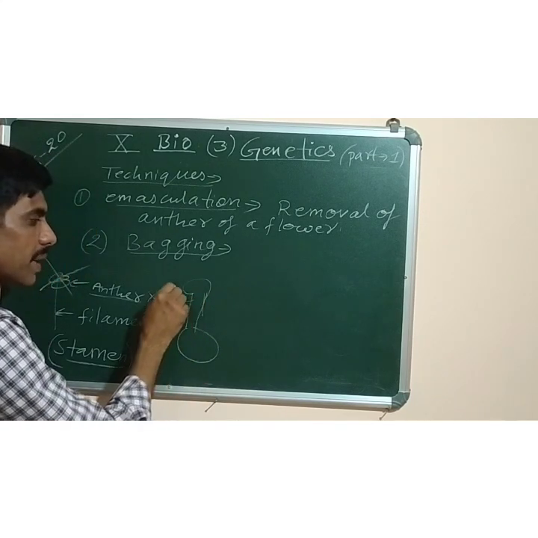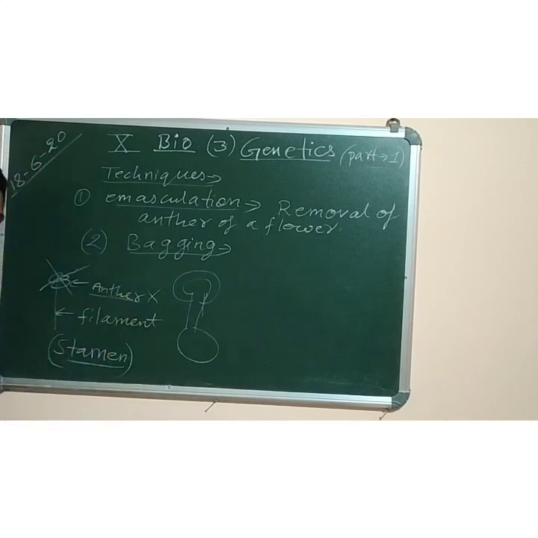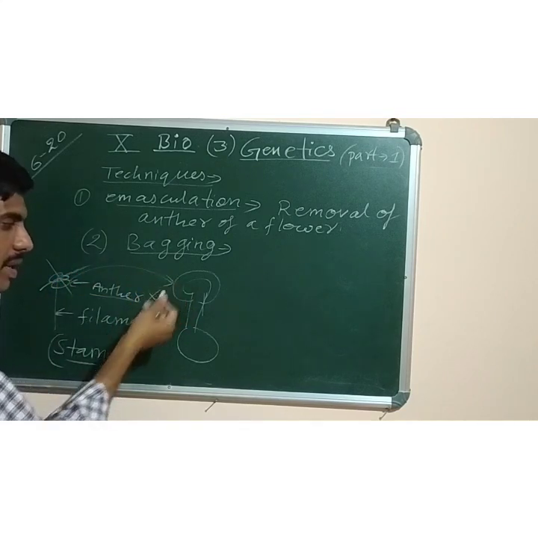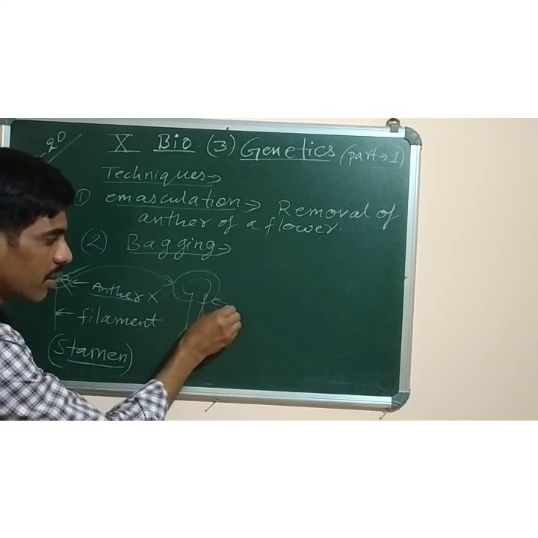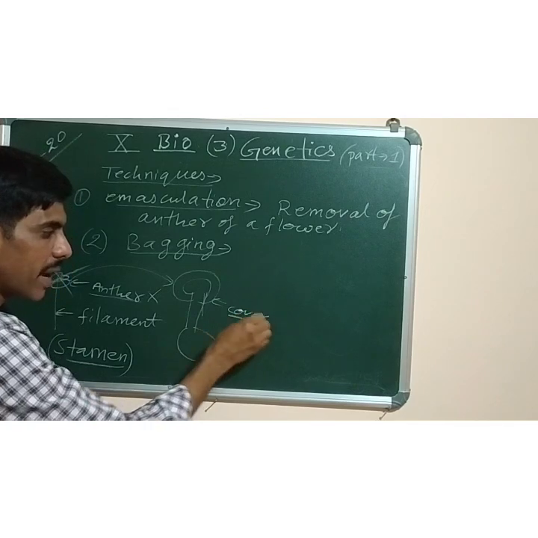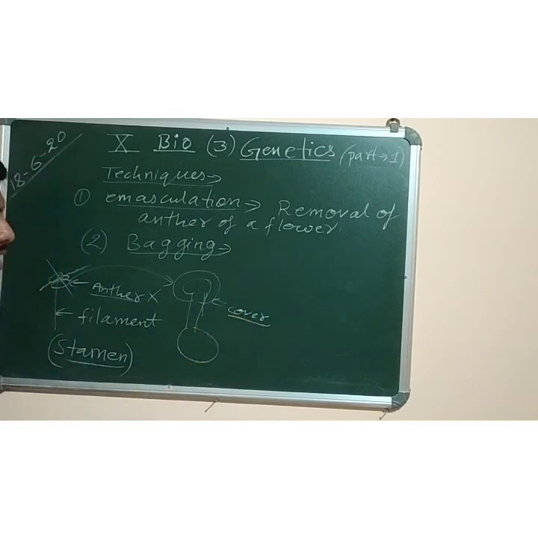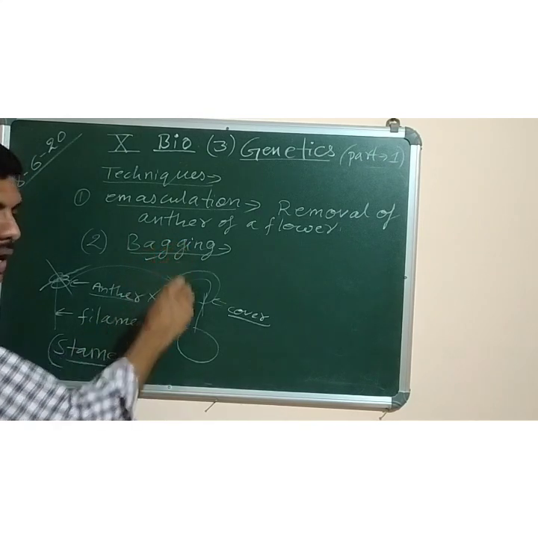Now if you take a plastic sheet and cover the entire stigma, then even if the pollens are produced, they cannot be deposited. Why? Because there is a covering around it. You can take a polythene bag. So this process of covering the surface of the stigma with the help of a plastic is called bagging.